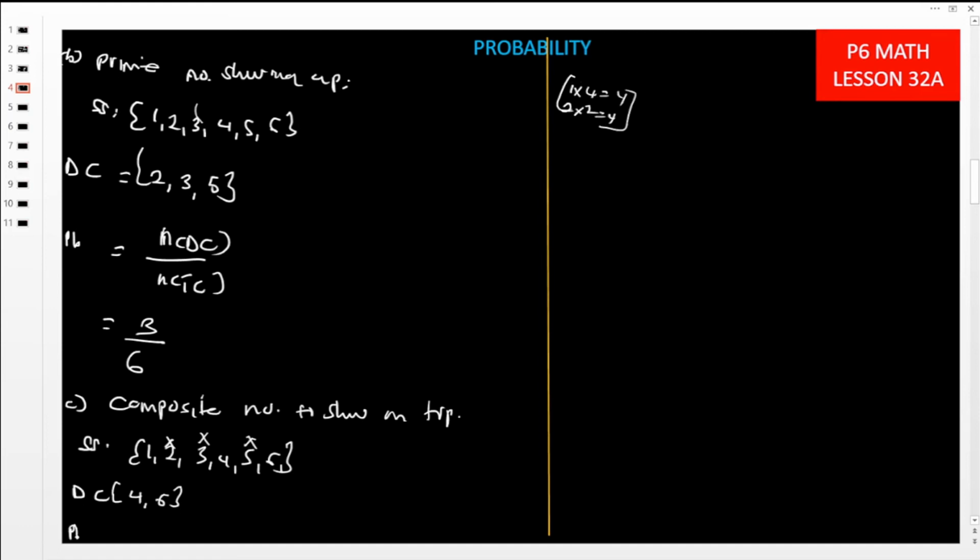Then our probability here is going to be the number of desired chances over the total chances, which gives us the chances we desire. There are 2 of them, out of the total, that is 6.